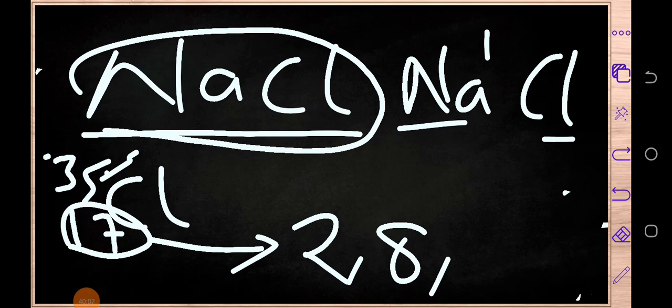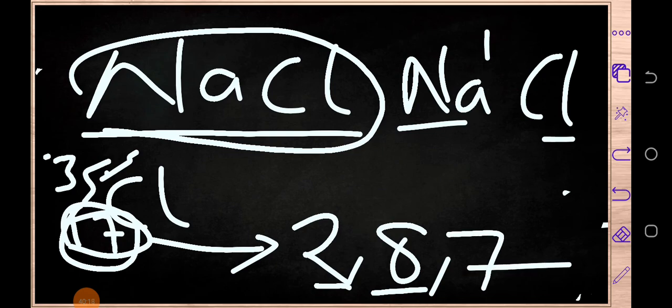Okay, here we've got 17. As you can see, if you add 2 plus 8, the answer is 10. So 17 minus 10, the answer is what? 7. So now for this element to be stable, as you can see, it has got two options. It can gain one more electron or lose these 7 electrons.